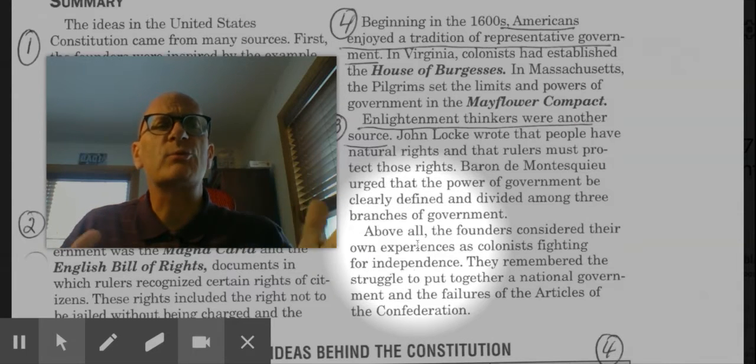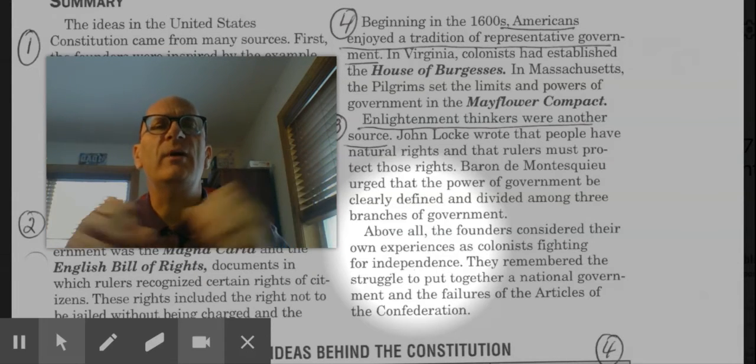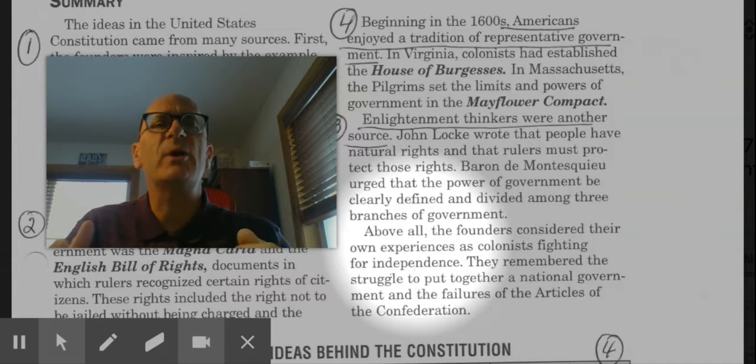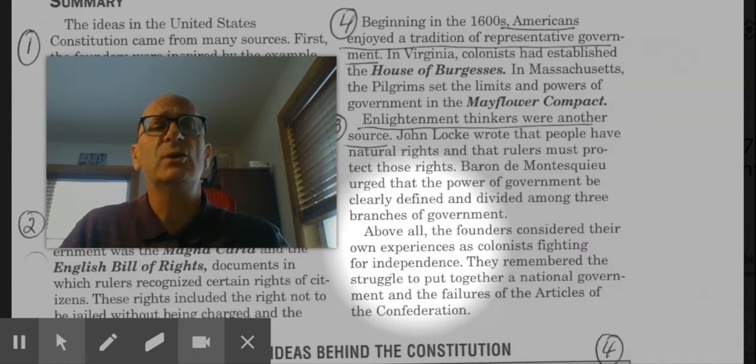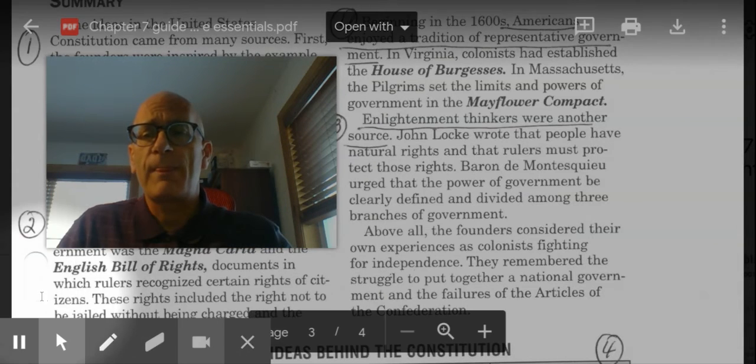This document was not really written from scratch, as we've talked about. There were things from the writers' experience that they knew about. They knew about them from the recent past, and they knew about them from the ancient past. And all of these ideas were utilized and were relied on when they wrote the Constitution.